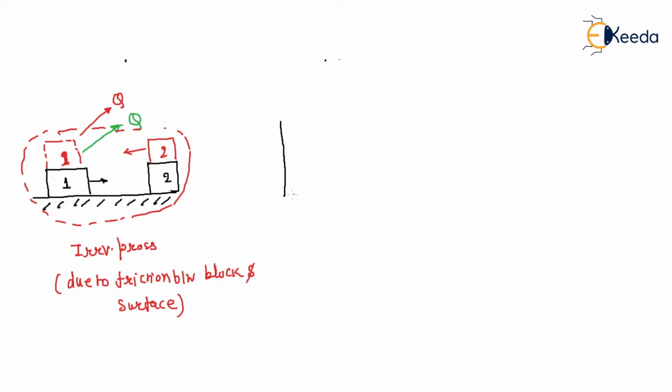Now second, this is very interesting. This is your cylinder and this is your piston, a cylinder-piston arrangement.